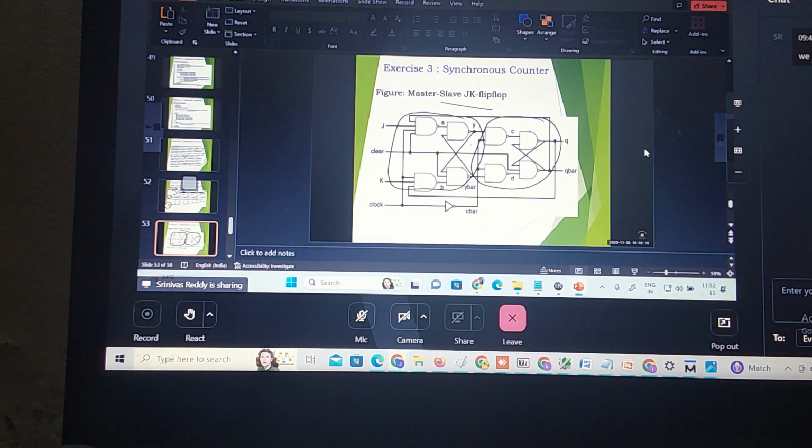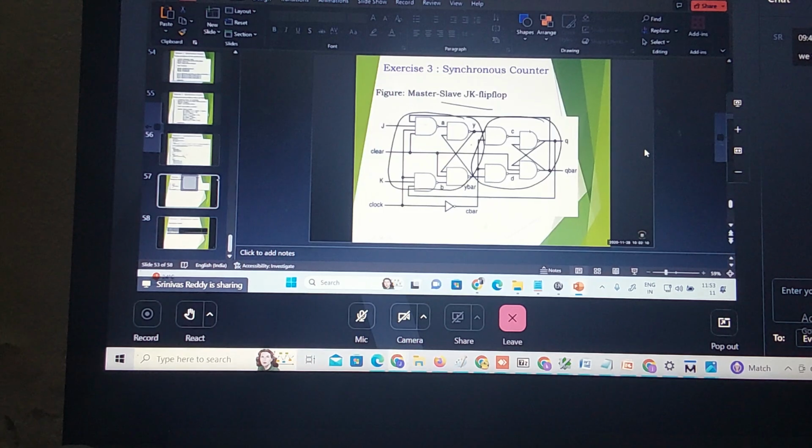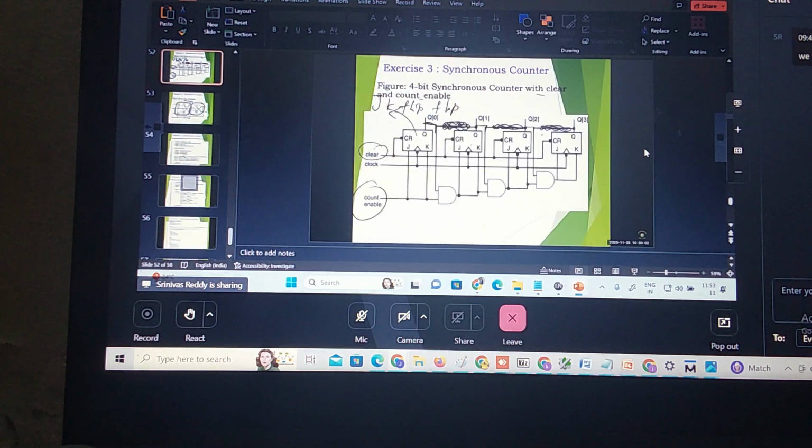Did you understand? So at least tomorrow, bring me the programs for these two: synchronous counter and asynchronous counter. Asynchronous using negative edge triggering T flip-flop. The T flip-flop can be obtained from what? D flip-flop. Synchronous counter using master slave combination JK flip-flop, using two inputs. What are the two inputs? Enable bar, enable count, and of course the clock will be there. Without the clock, you cannot do the counting, right? Write programs for both and bring them tomorrow.